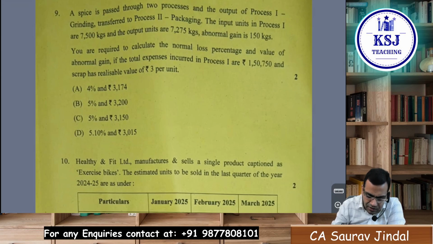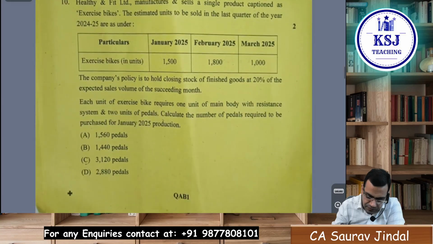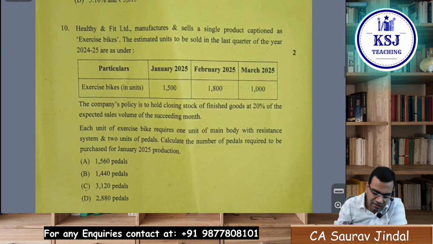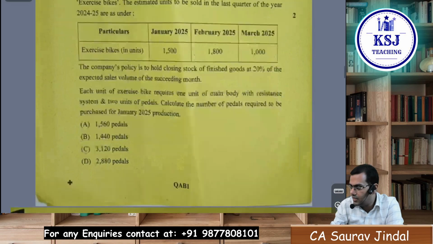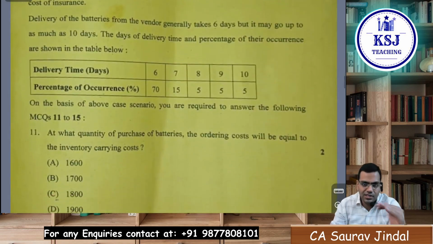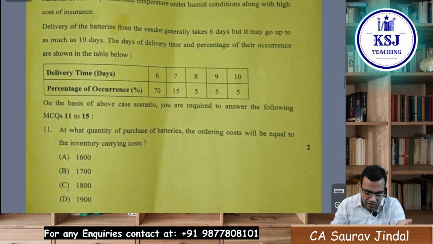Simple question on process costing, sir. Normal loss percentage and the value of abnormal gain if the total expenses incurred are this and the scrap realizes this. Easy question on process costing. Then calculate the number of pedals required to be purchased. Yes, this also you can do, sir. 10th one was also easy. It wasn't difficult, right? I'm not reading because I'm not giving you the detailed questions.